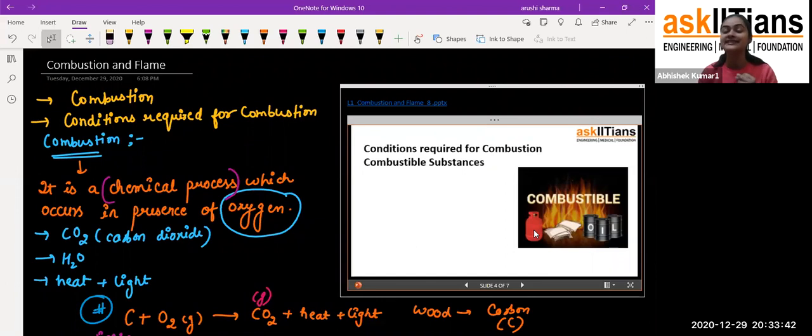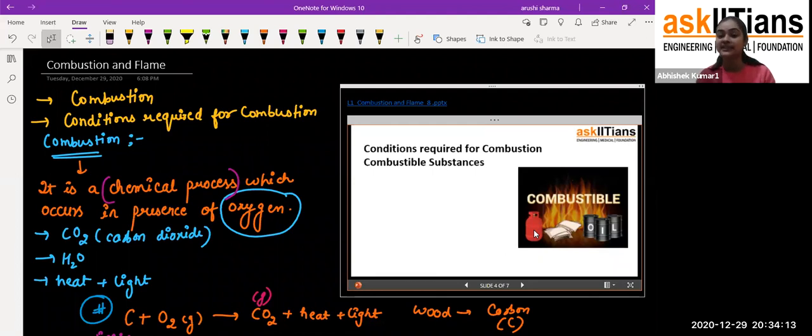It will take just a few seconds, and it would turn into a very violent combustion process. So whenever we are leaving for 2 or 3 days, we should turn off that knob, because sometimes by chance there is a hole in the gas pipe, there is some leakage, and it will be harmful for everyone.